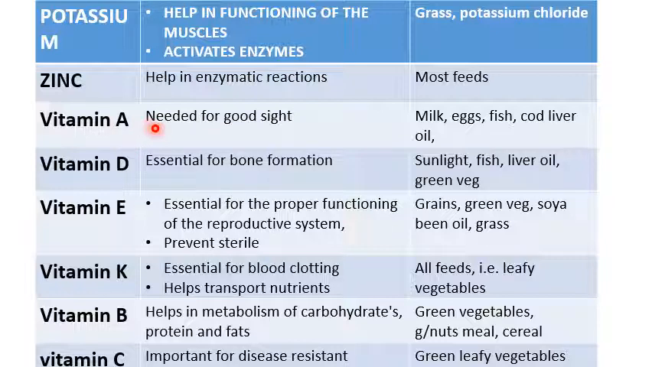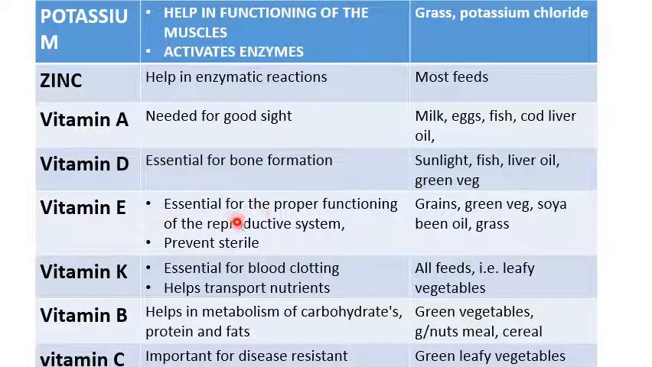Vitamin A is needed for good sight of the animal. And vitamin A can be found in milk, eggs, fish, cod liver, as well as oil. Then we have vitamin D. Vitamin D is essential for bone formation, and this one can be found from sunlight, fish, liver oil, as well as green vegetables. We also have vitamin E.